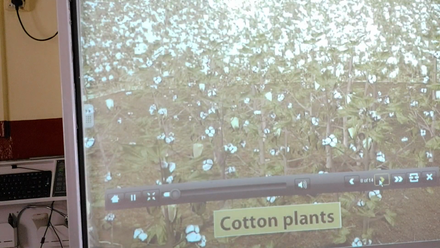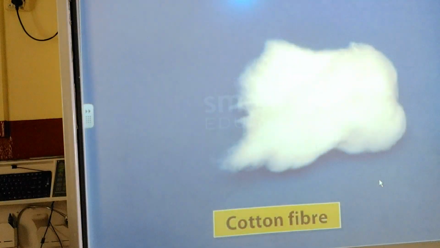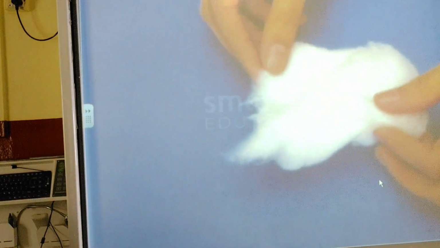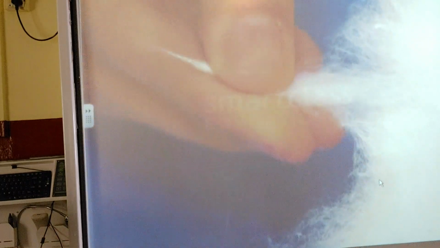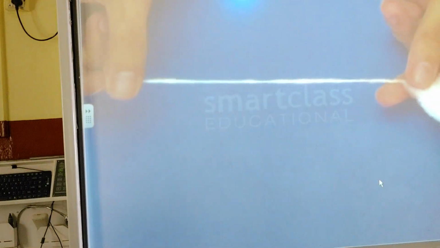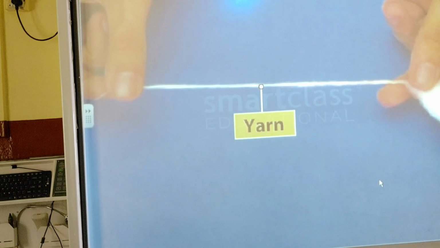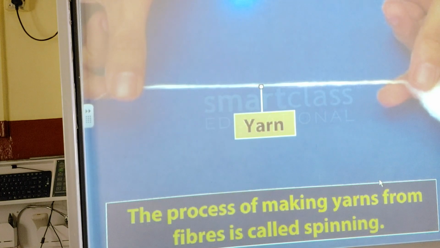Once fibers are obtained from their source, they are converted to yarns. For this, fibers are drawn out and twisted together to get the thicker and stronger thread, that is, yarn. The process of making yarns from fibers is called spinning.